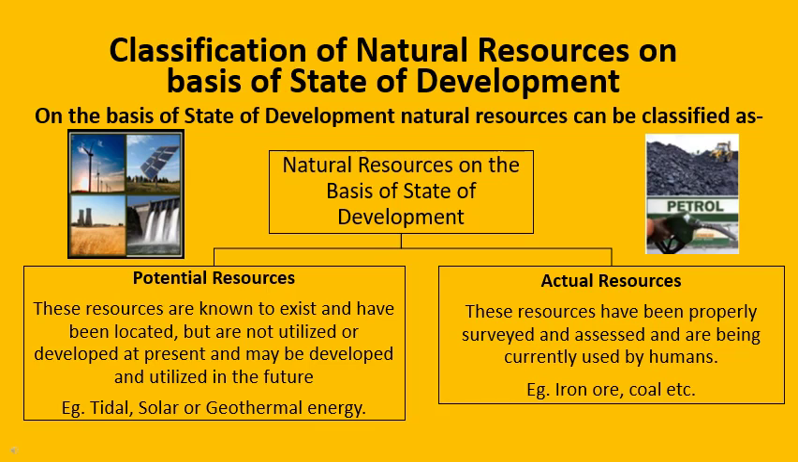Now let's understand what are potential resources. Now children, these are those resources which are known to exist and have been located by human beings, but are not utilized or developed at present. And maybe we are going to develop them or utilize them in future. Now the examples for these can be tidal energy, solar energy, or geothermal energy. All these energies are present on earth, but we human beings are still going to exploit them more or going to tap them in future.